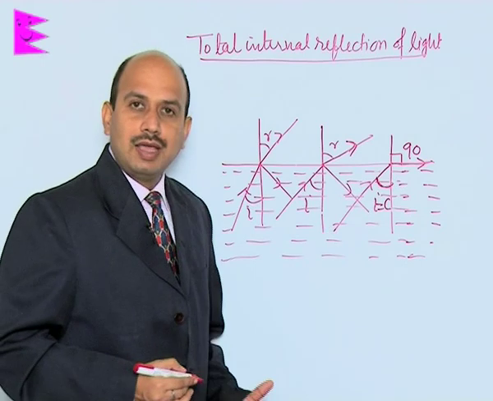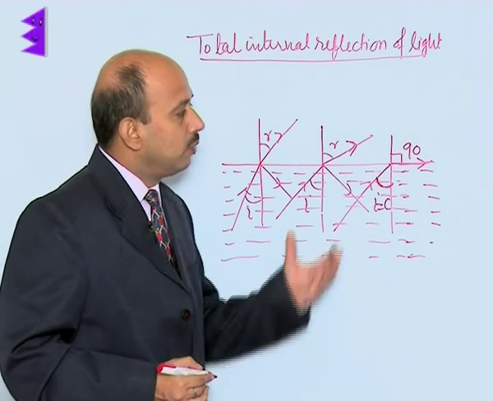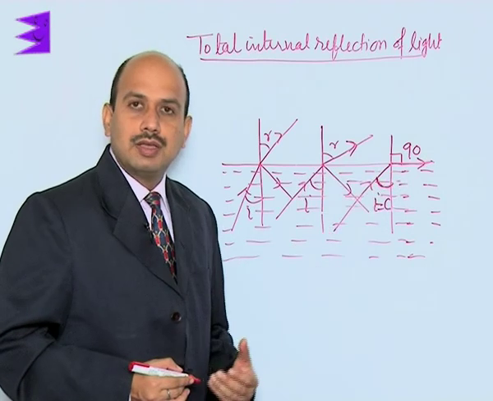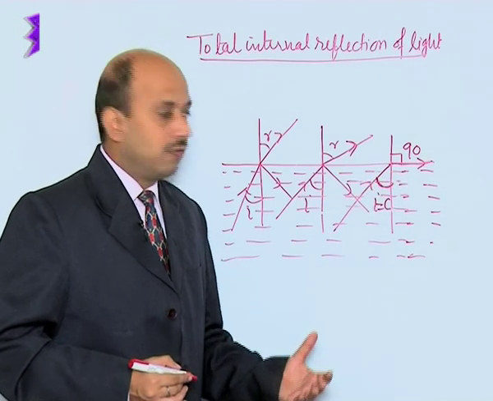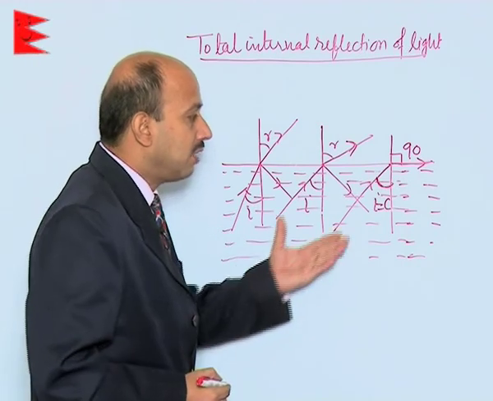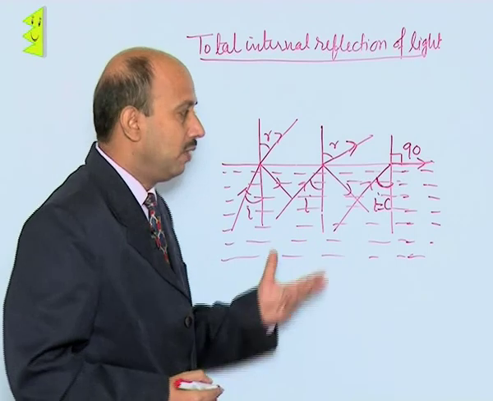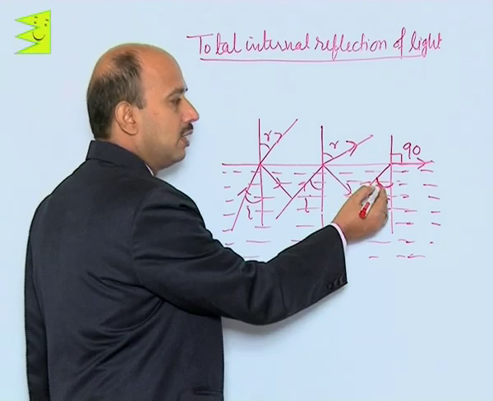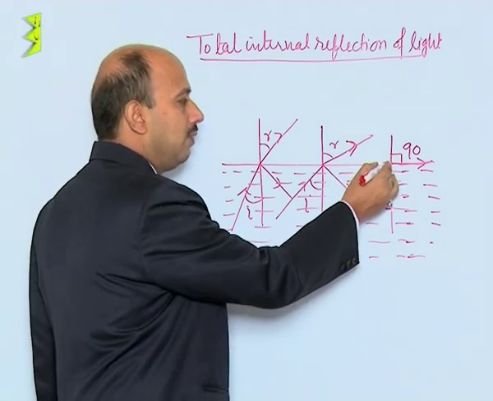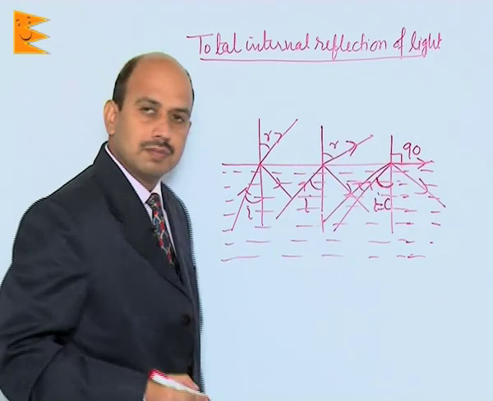So, what is the critical angle? The critical angle is the angle of incidence for which the angle of refraction is 90 degrees when light goes from denser to rarer medium. Now, if you increase the angle of incidence further, more than the critical angle, you will find the ray will be coming back into the same medium.